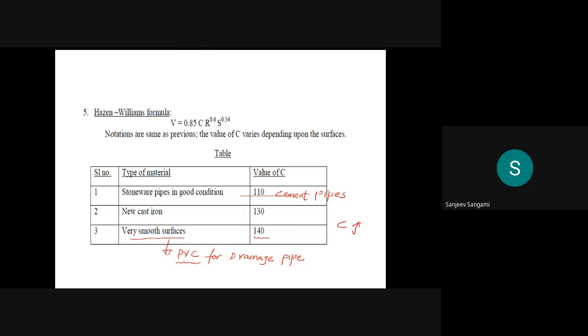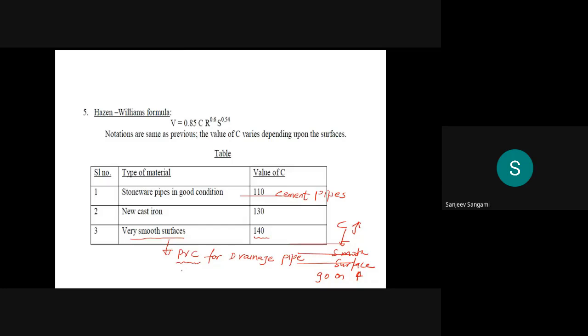You can see that there will be an increase in the C value as the smooth surface increases. So normally we'll assume for PVC pipes it is 140.